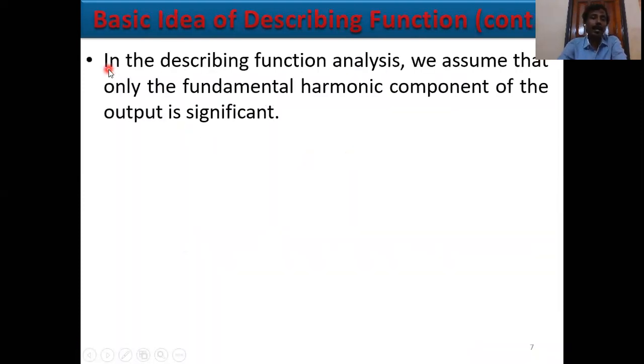And another idea, in a describing function analysis, we assume that only the fundamental harmonic component of the output is significant. That means the output section contains Y1, the fundamental, and other harmonics. Our target first is other harmonics elimination. That's why we use a minimum phase filter. Minimum phase filter means all the poles and zeros are on the left hand side of the S plane. This is a stable system actually.